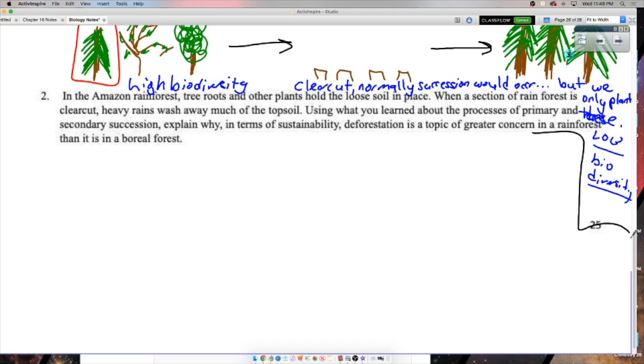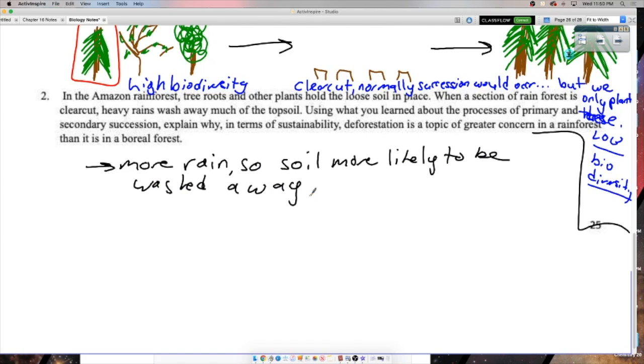So if we clear cut trees and there's all this rain happening in the Amazon rainforest, well, the soil is really likely to get washed away. Now, normally, if you clear cut a forest, obviously not great, but leave it for a little bit and succession will take its course. Usually, if you clear cut, you would leave the soil, right? But not if the rain is going to come and wash it away.